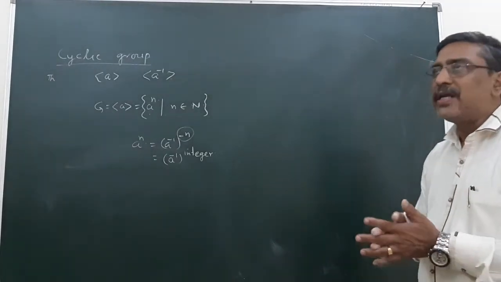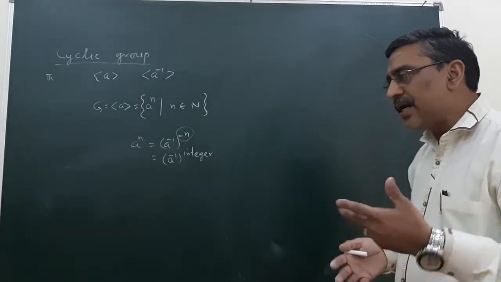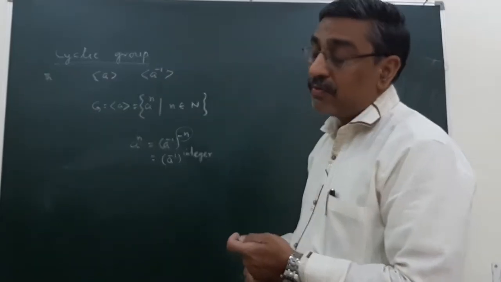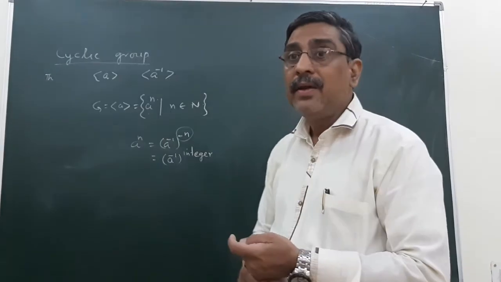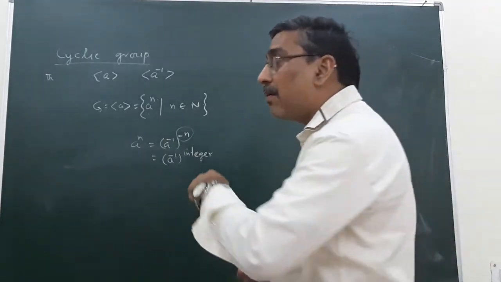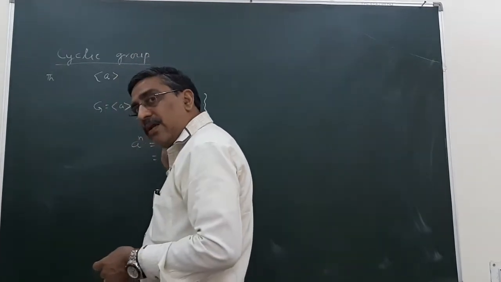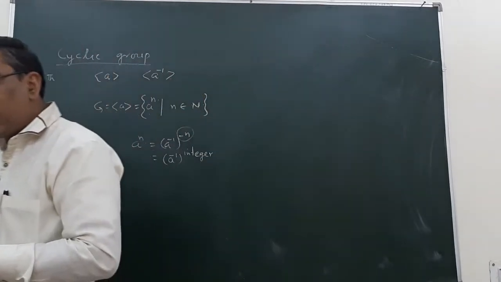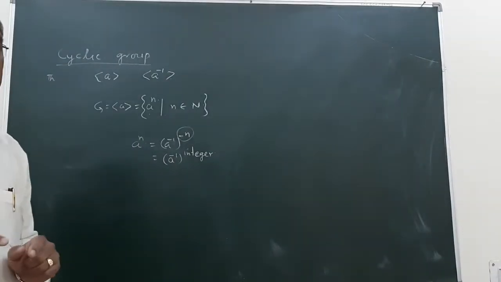For the group of addition modulo 6, there are two generators, 1 and 5, and we can easily verify that the orders of 1 and 5 are both equal to the order of the group. Both are the inverse of each other: 1 is the inverse of 5 and 5 is the inverse of 1. So these two are the generators.